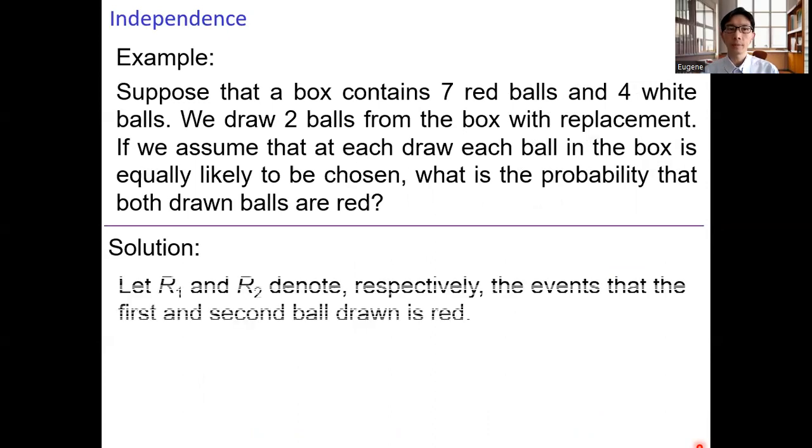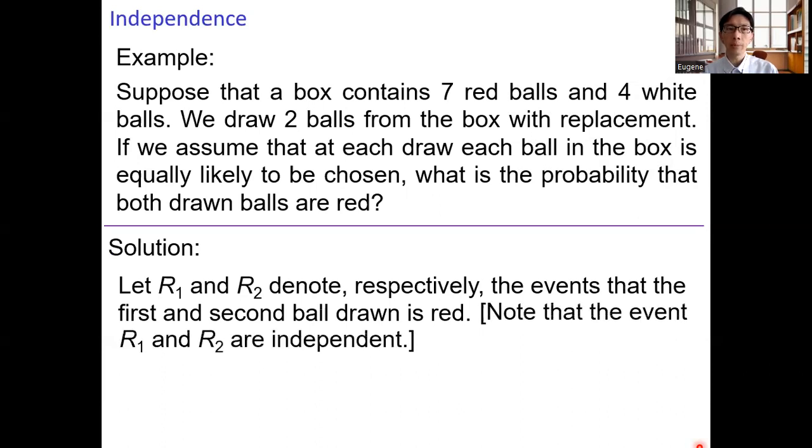Define the event. Let R1 and R2 denote respectively the events that the first and the second ball is red. We need to compute the probability that both balls are red. And here R1 and R2 are independent.